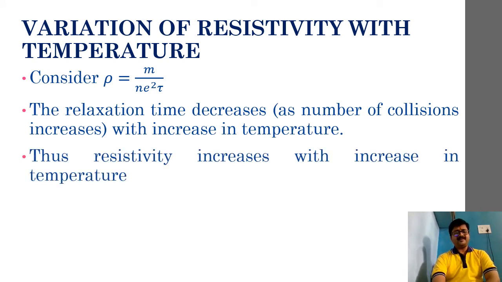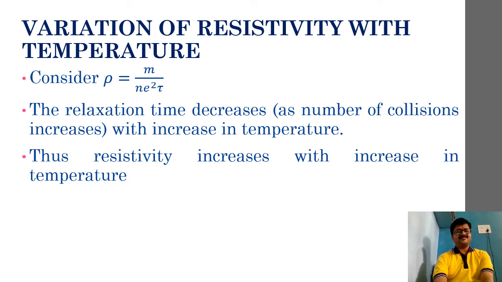Hence, when relaxation time decreases, what will happen to the resistivity? It will increase, because resistivity is inversely proportional to relaxation time. So we can comfortably say that resistivity increases with increase in temperature. Fine. So this fact you must remember. I suppose this is clear.